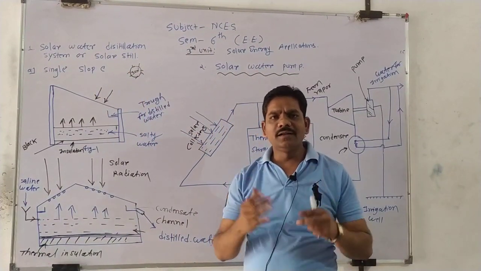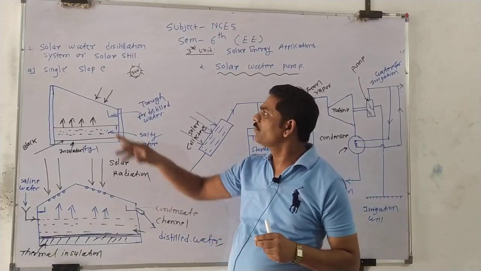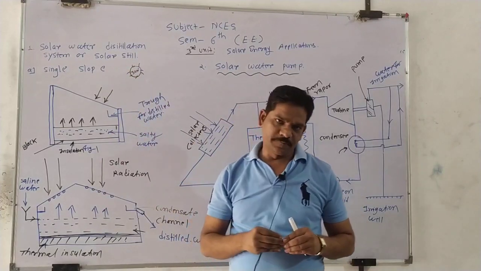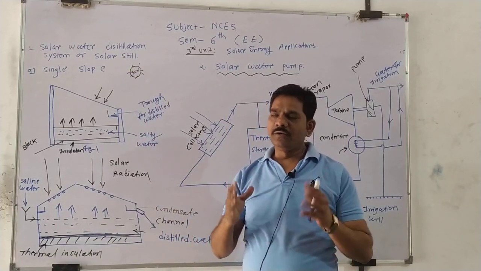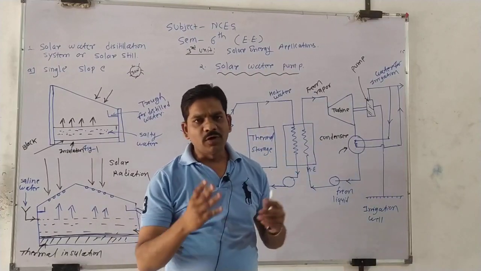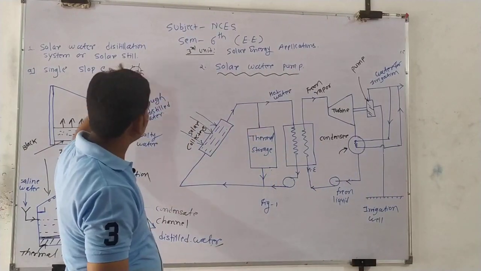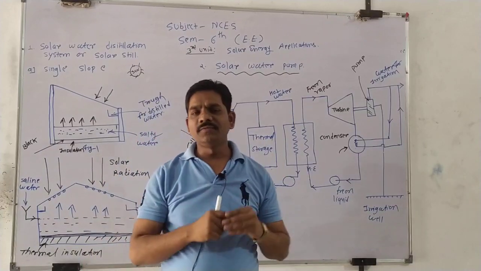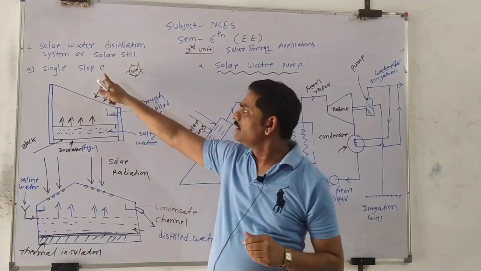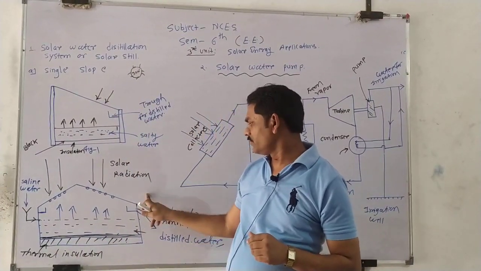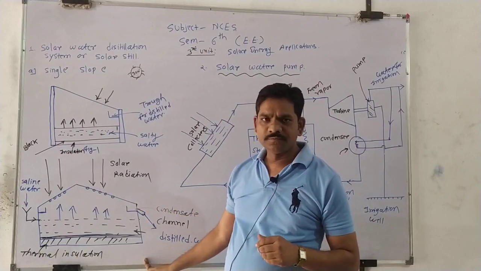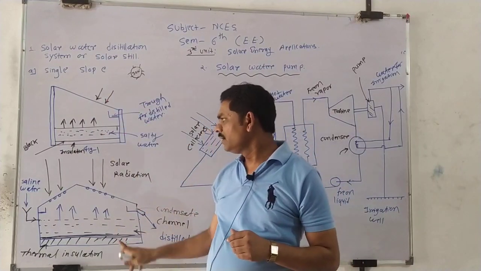Another name for solar water distillation is solar still. So we have to see this water distillation. This solar water distillation is classified into 2 types. One is the single slope and another is double slope. Single roof or double roof.